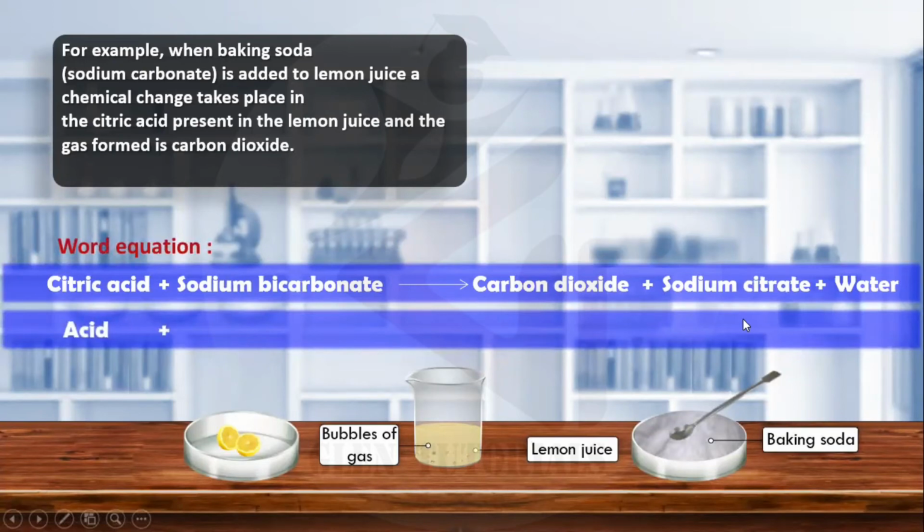Now citric acid is an acid, sodium bicarbonate is an alkali or a base, carbon dioxide is a gas, sodium citrate is a salt, plus water. Salt मतलब वो namak नहीं. It is taken as a salty thing. It is not that salt which we use in our food. That is sodium chloride.